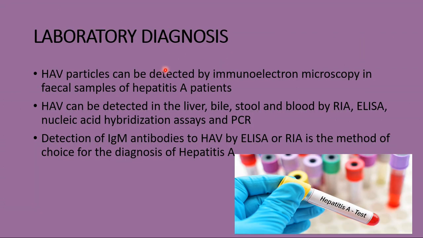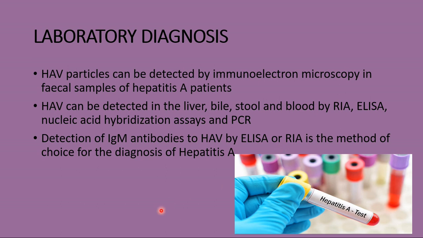Then coming to the laboratory diagnosis, hepatitis A particles can be detected by immunoelectron microscopy in fecal samples of hepatitis A patients. Then this can also be detected in the liver, bile, stool, and blood by techniques called RIA, that is radioimmunoassays, ELISA, then nucleic acid hybridization assays, and PCR. And the detection of IgM antibodies to hepatitis A virus by ELISA and RIA is the method of choice for the diagnosis of hepatitis A.